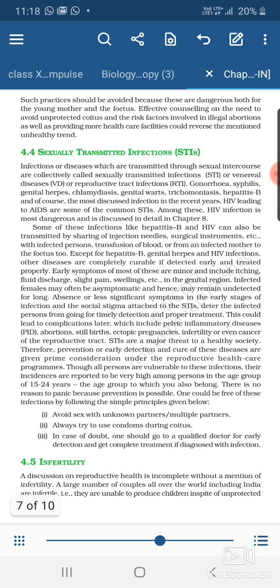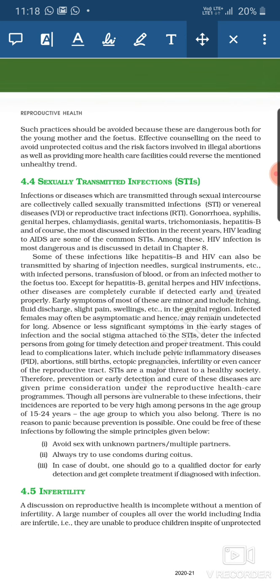Now these practices in which female foeticide is done should be avoided because they are dangerous for both the mother as well as the fetus. The MTP should be performed by a qualified doctor only, under the conditions when the case is dangerous for the mother or the fetus, or there is any kind of health issue related to the fetus or the mother. Only in that case should MTP be performed. Effective counseling on the need to avoid unprotected coitus and the risk factors involved in illegal abortion, as well as providing healthcare facilities, could reverse the mentioned unhealthy trend.